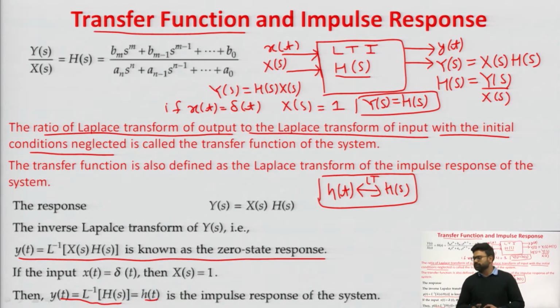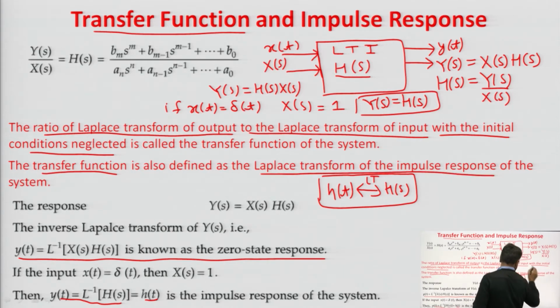So, this is about transfer function and impulse response. Transfer function is also defined as the Laplace transform of impulse response, that I have said already.